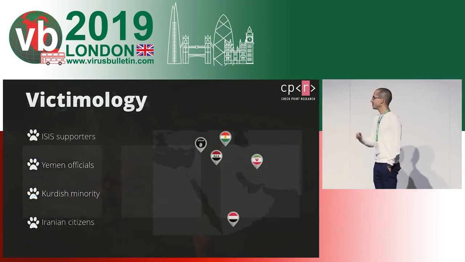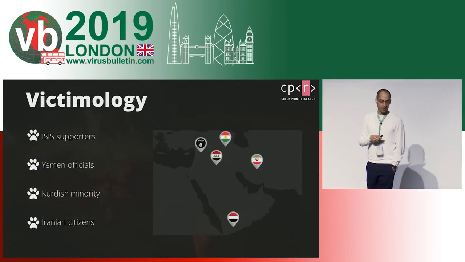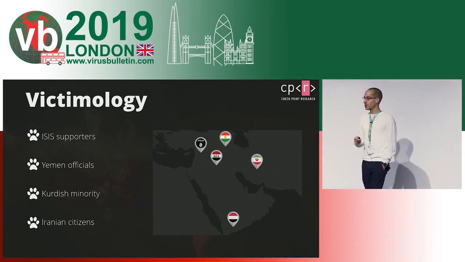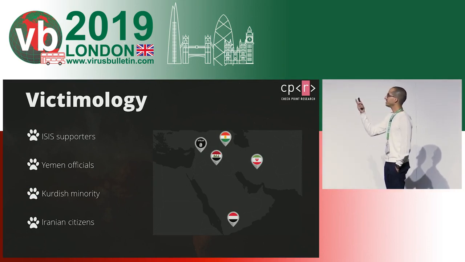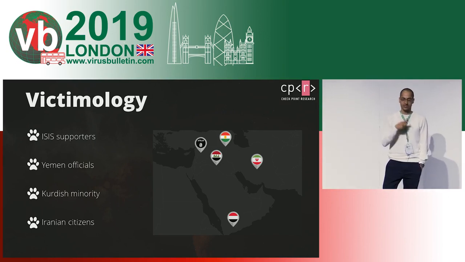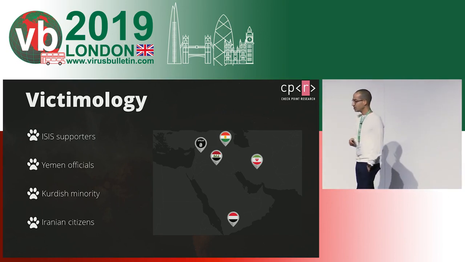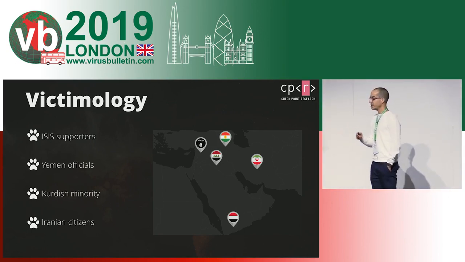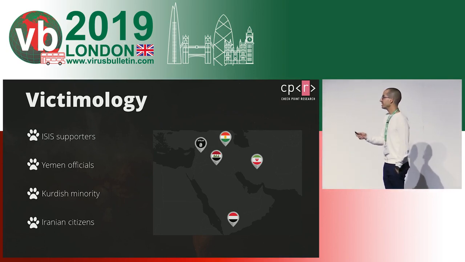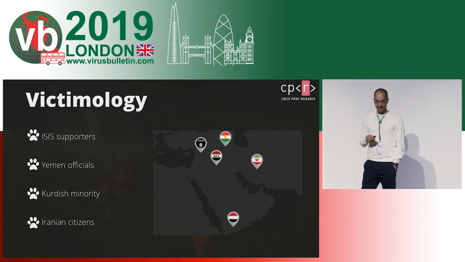And regarding the victimology that I discussed before, we can see that although they were targeting ISIS advocates and Yemen soldiers and officials and Kurdish minority and such, they were mainly targeting Iranian citizens, specifically till August 2018.